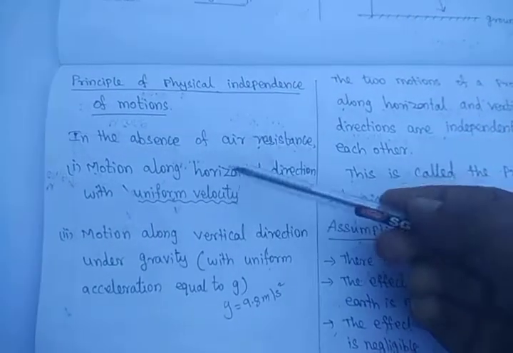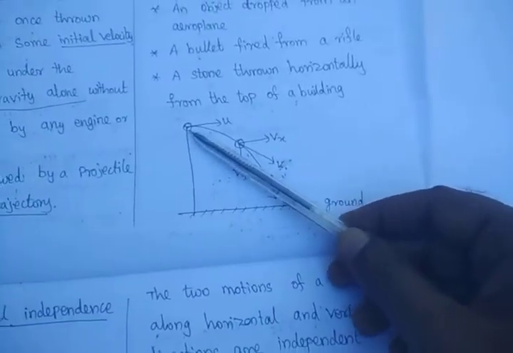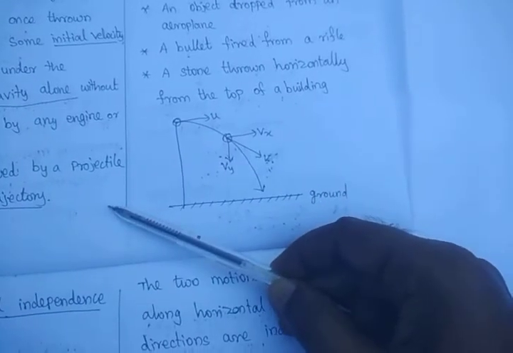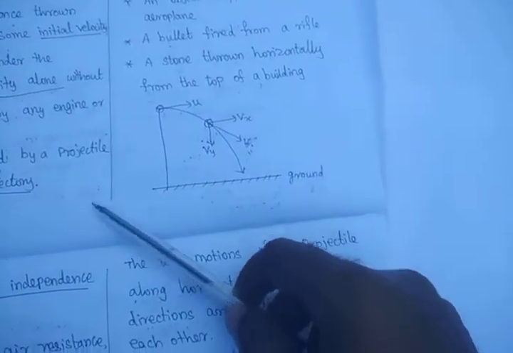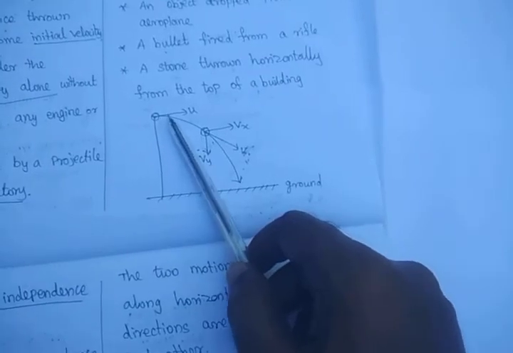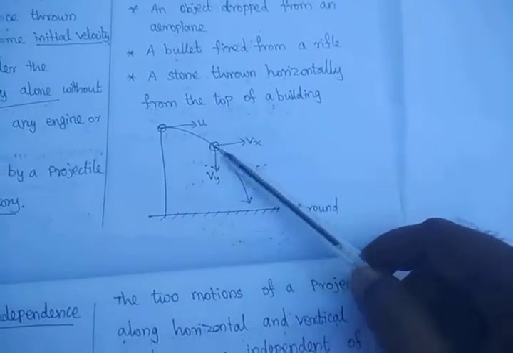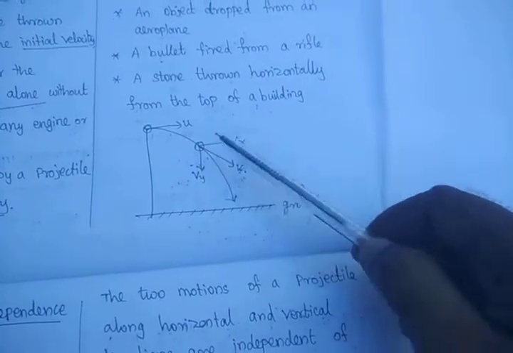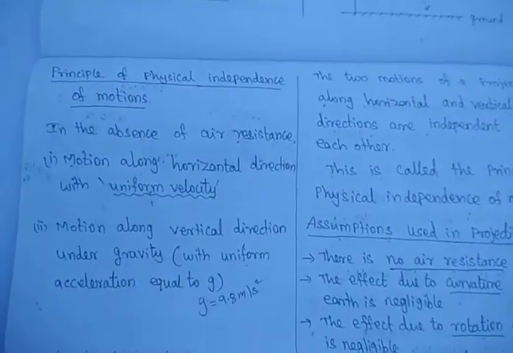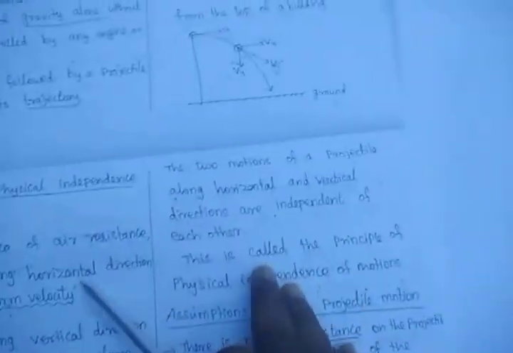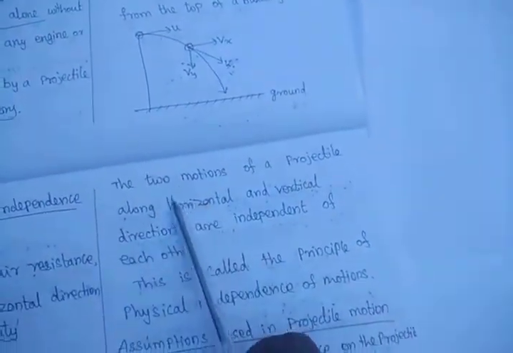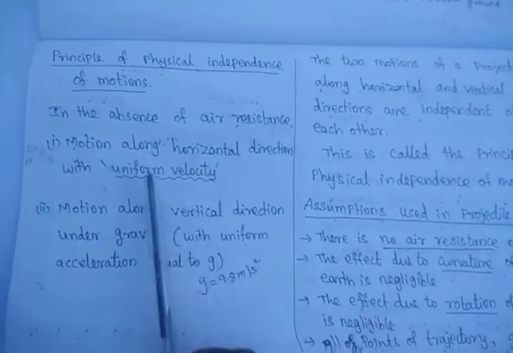When a body is thrown from a certain height, or from the ground, it takes a parabolic trajectory. We give an initial velocity u. The vertical velocity is affected by gravity and the horizontal velocity is constant, that is, a uniform velocity. So what are the two motions? The horizontal motion as well as the vertical motion.